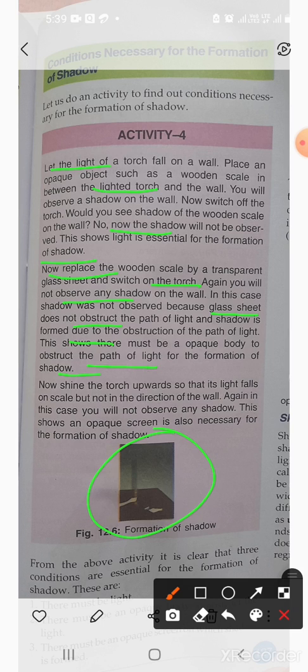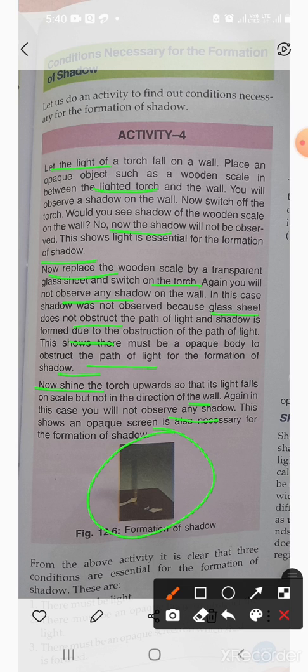Okay children? Is it clear to you? Alright. Now shine the torch upwards so that its light falls on the scale but not in the direction of the wall. Again, in this case, you will not observe any shadow. This shows an opaque screen is also necessary for the formation of shadow. So two things we have here, light and opaque things.